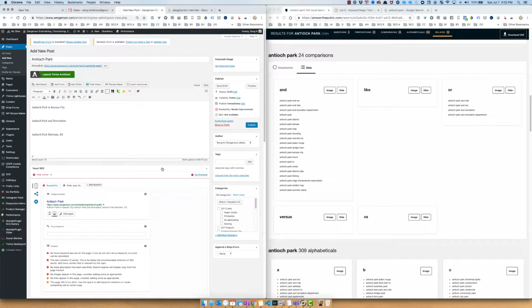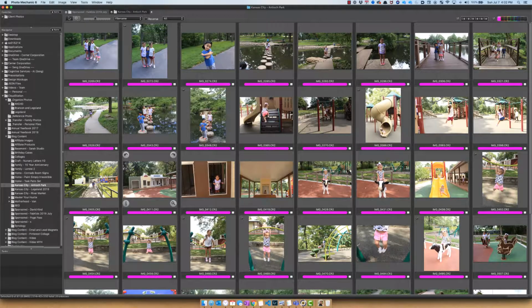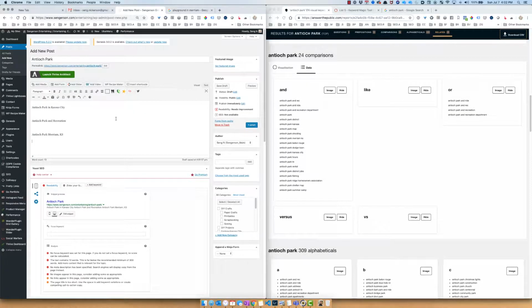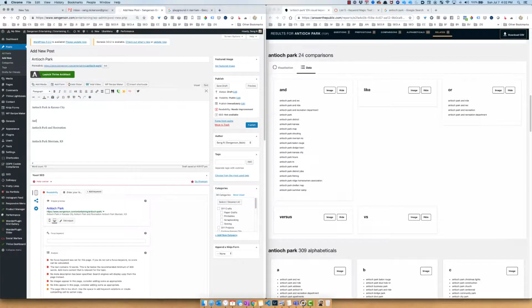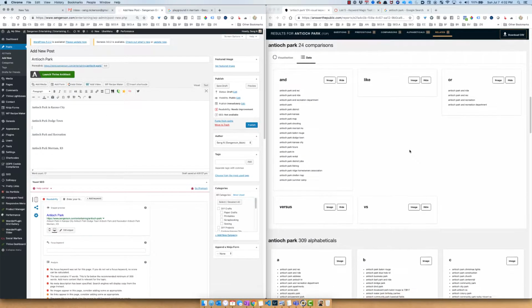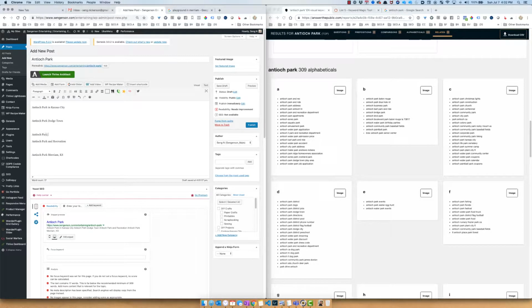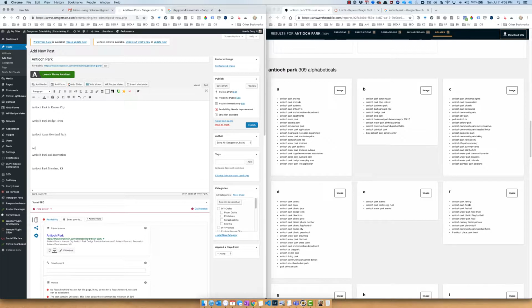Dodgetown, so they have a little town there, and so I know that because of this content, it's called Dodgetown. So those are the questions that people are asking about. So I'm going to put in Antioch Park, Dodgetown. Let me see. Ooh, there's a bunch of content in here. And Antioch Acres Park, Overland Park. So I'm just going to put that in there: Antioch Park, Acres, Overland Park. And then Antioch Park, Dodgetown Play Area. And that might go with the content above.